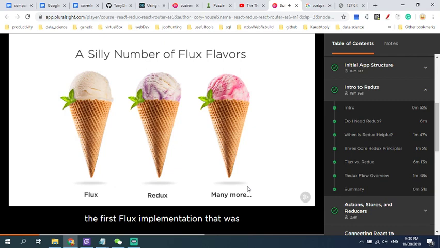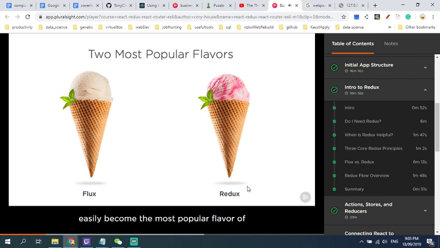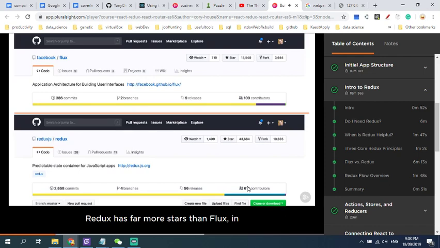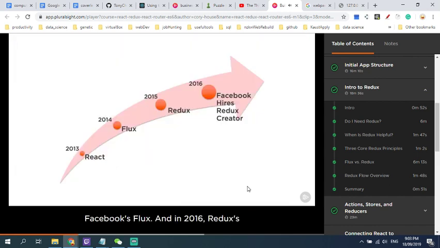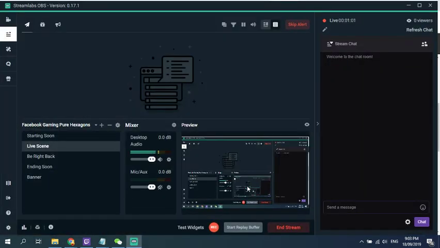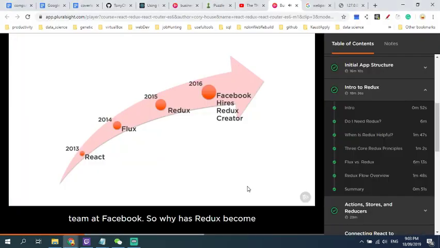Vanilla Flux was the first Flux implementation that was provided by Facebook. However, Redux has easily become the most popular flavor of Flux. And here's some quick evidence. Redux has far more stars than Flux, in fact, over twice as many. Over 40,000 stars for an open source project is pretty impressive. In a short time, Redux has become a mature and popular alternative to Facebook's Flux. And in 2016, Redux's creator, Dan Abramov, joined the React team at Facebook.